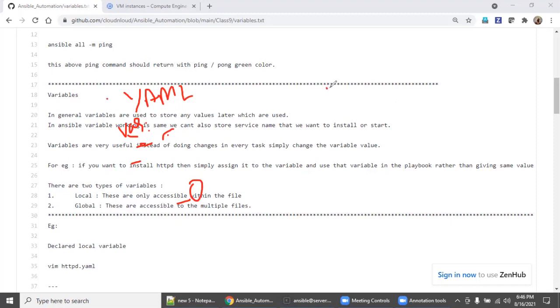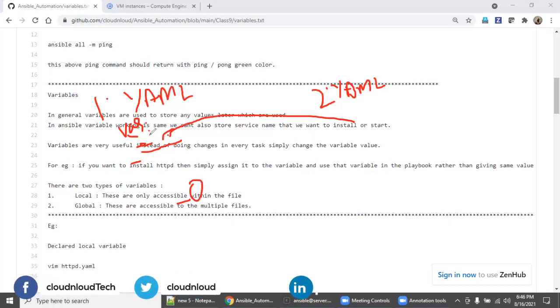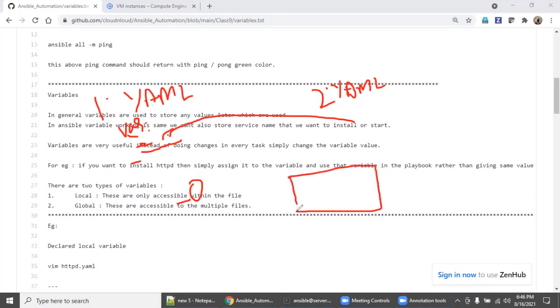But if you create another YAML file, say this is 1.yaml and this is 2.yaml, and from this file you try to call a variable declared in the other YAML file, it will not work, because it is a local variable. In that case, you have to decide whether you want a local or a global variable. A global variable means you declare it in the inventory file. How do you know which is your inventory file?